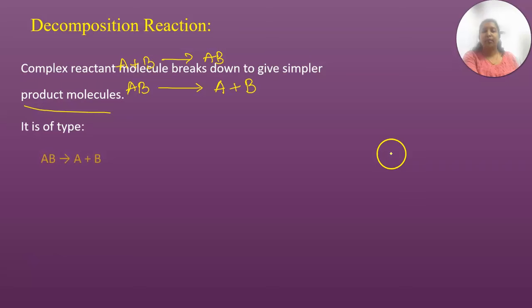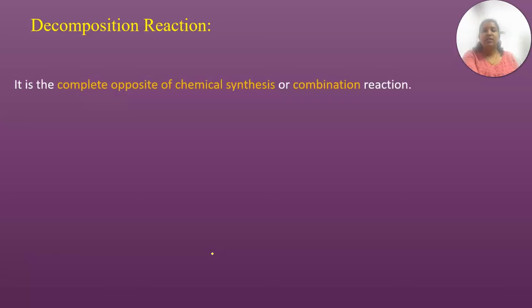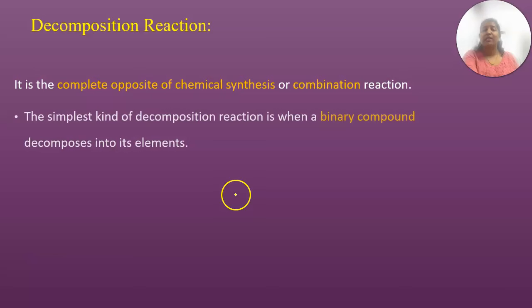It is a type of AB giving rise to A plus B, or it might not be a two-element compound; it might be a complex compound. So it is the complete opposite of chemical synthesis, or the combination reaction.